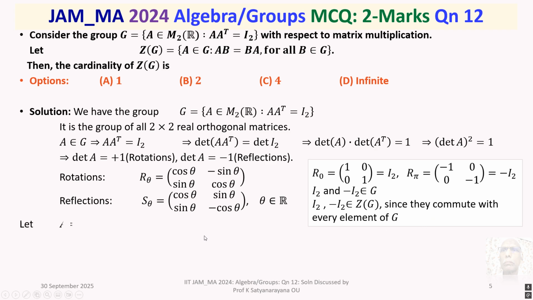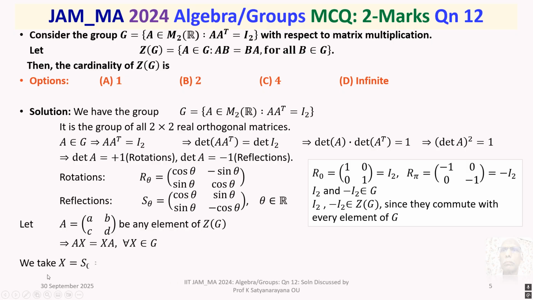So for that, let us take A = [[a, b],[c, d]], a 2 by 2 matrix, be any element of Z(G). We have taken any element of Z(G). Now, that means A is in Z(G), the center of G, meaning AX = XA for all X belonging to G. That means it commutes with every element of G.